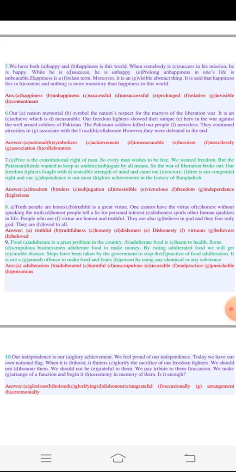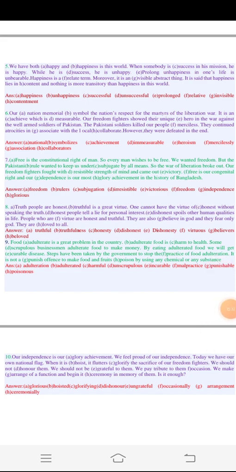They continued atrocities in association with the local collaborators. So it will be collaborators. However, they were defeated in the end. So here the answers for number 6 are national, symbolizes, achievement, immeasurable, heroism, mercilessly, association, collaborators. Thank you so much. Let's start the next one.